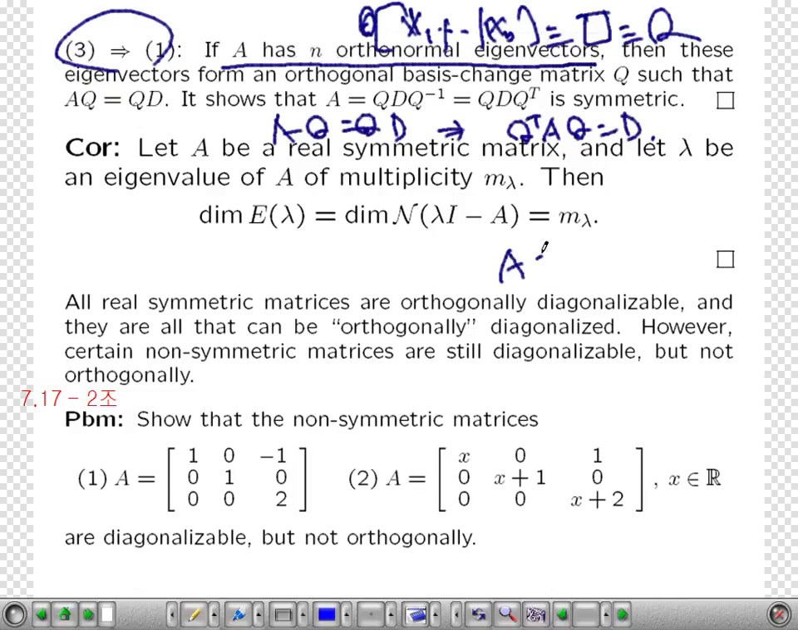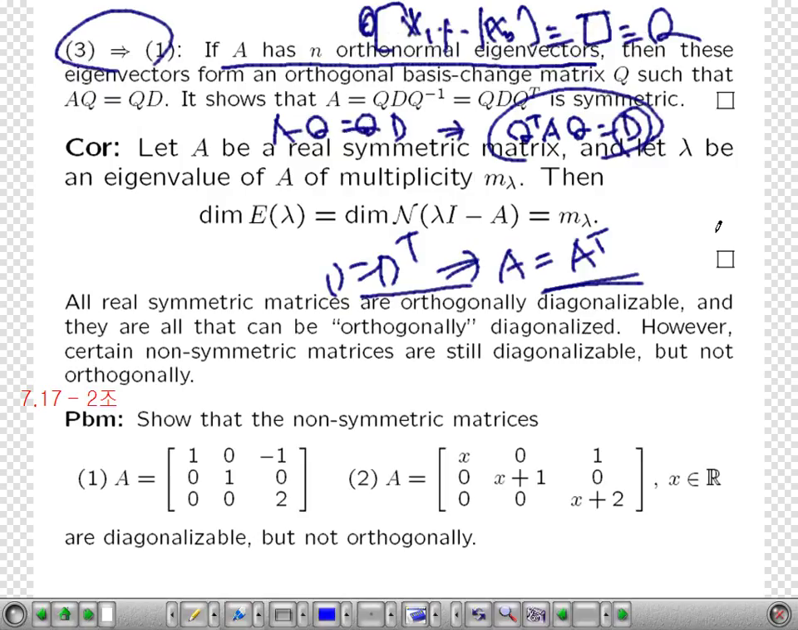So A is the same as A transpose. We can show easily from this because all the eigenvalues are real, so D is the same as D transpose. From here, we can easily find A is equal to A transpose, so A is symmetric. So all proofs are well related and can be proved without any difficulty, since we have Schur's lemma.